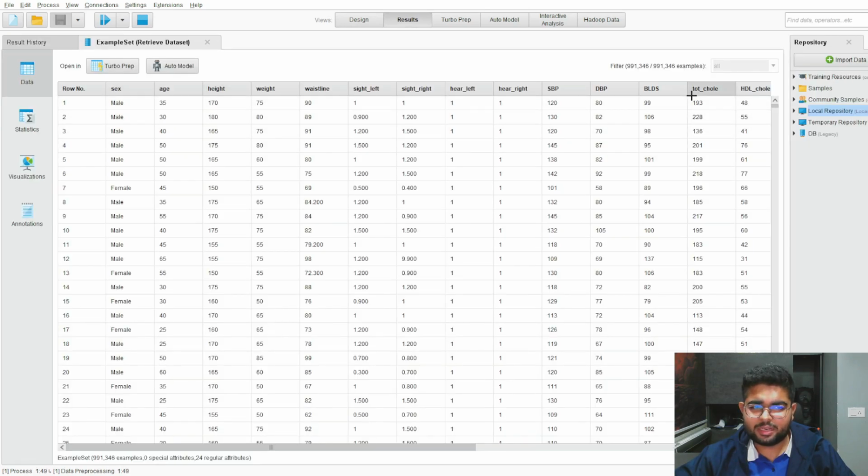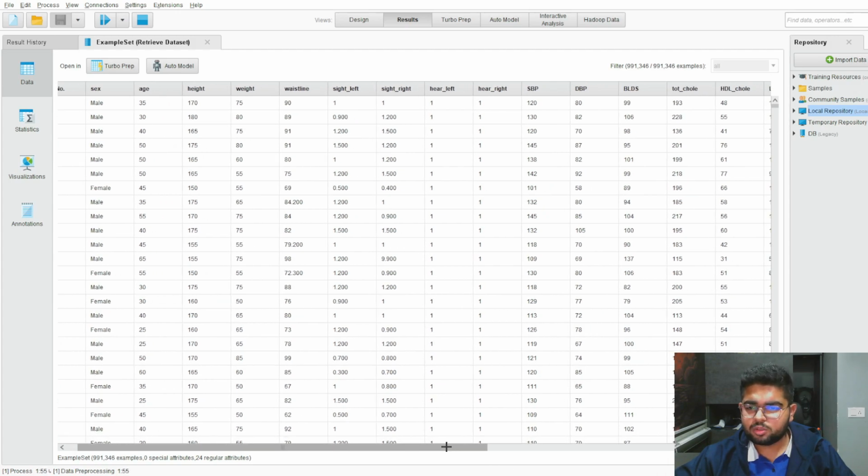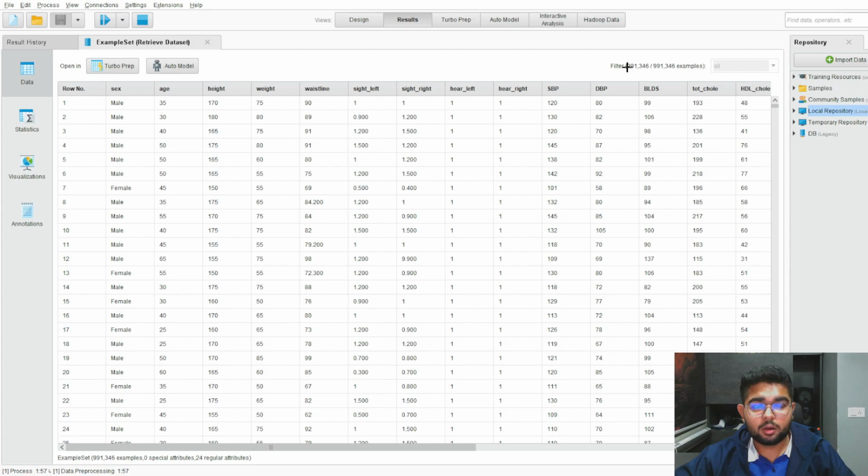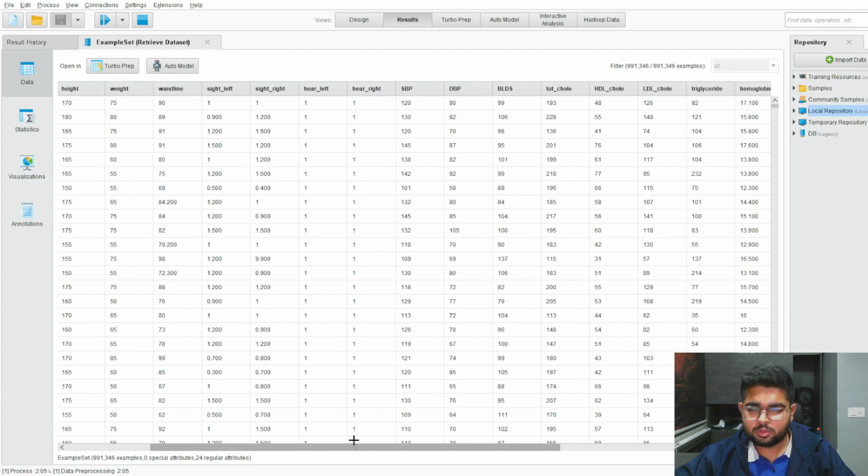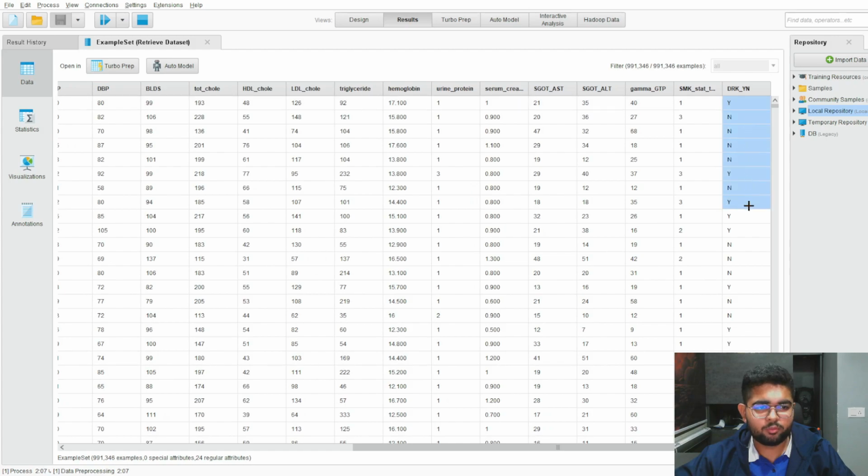This is the dataset that we have. This is the smoking and drinking dataset that I found on Kaggle. Over here we have more than 990,000 examples, which is a pretty large data set, with 24 regular attributes, which is 24 columns, one of which is our target column, which is the final categorical column that tells us whether the person is a drinker or not.